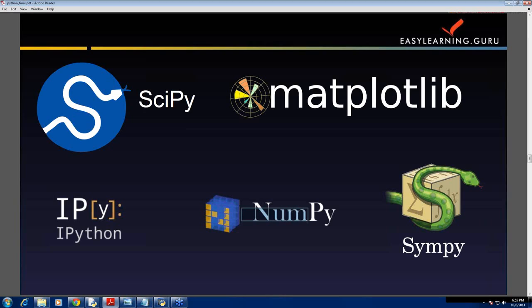NumPy. NumPy is an extension to the Python programming language, adding support for large, multi-dimensional arrays and matrices, along with a large library of high-level mathematical functions to operate on these arrays. Other one is SymPy. It is a Python library for symbolic mathematics. It is written entirely in Python and does not require any external libraries.